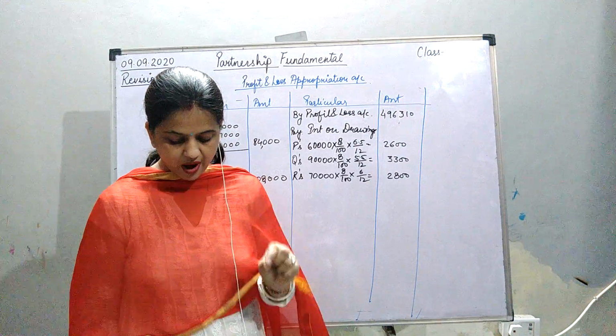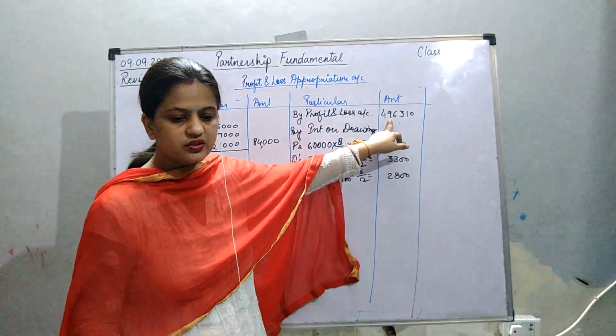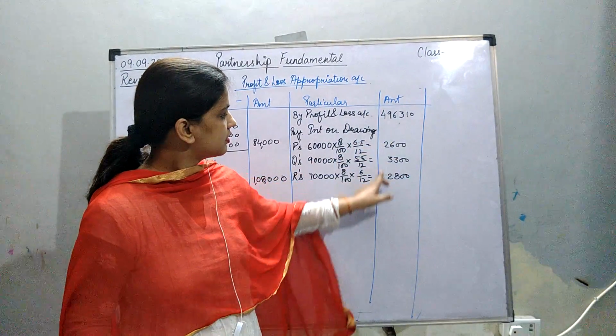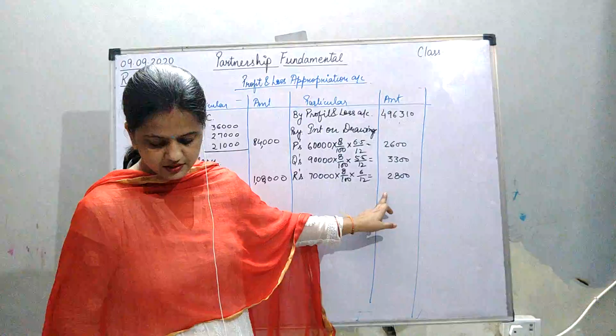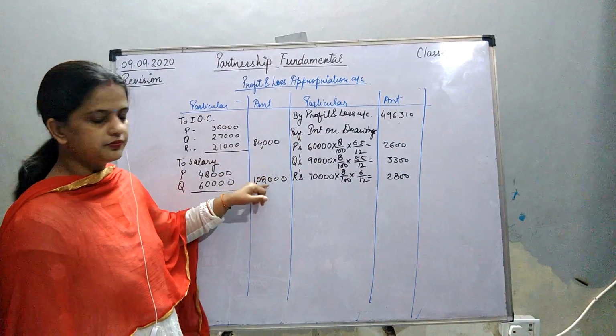So what do you have to do now? What do you have to calculate? 4,96,310, plus these all three, add this, and deduct these both. Do it fast.